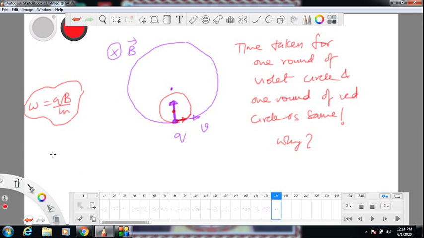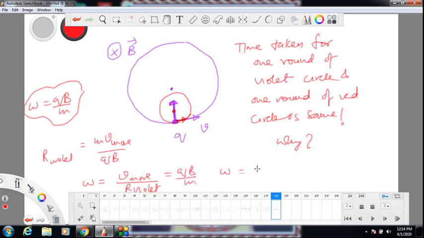For example, violet radius is mv more by qB. So omega will be v more by R more for violet, that is qB by m. Similarly, omega for the second case will be v less by R less, or R for red, which is again qB by m only.